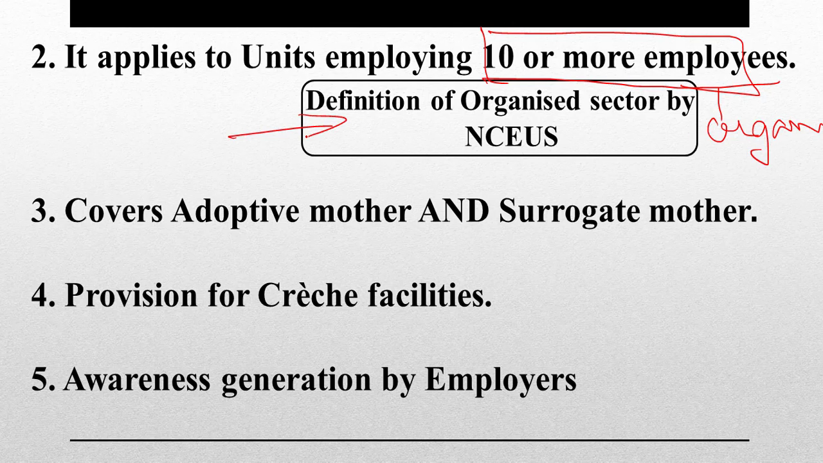Now this definition of organized sector has been given by the National Commission for Employment in Unorganized Sector. So it keeps on coming up with its report as to what is the status of employment in the unorganized sector. What is the unorganized sector by this organization? This is a Government of India organization. You can cite this. The unorganized sector employees are those employees for whom there are no social security benefits.